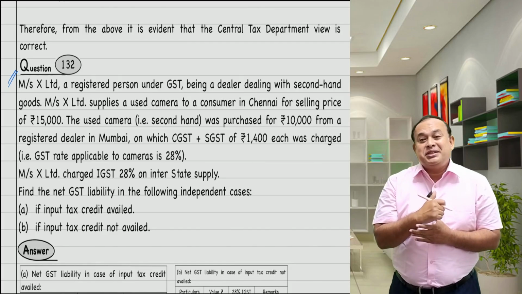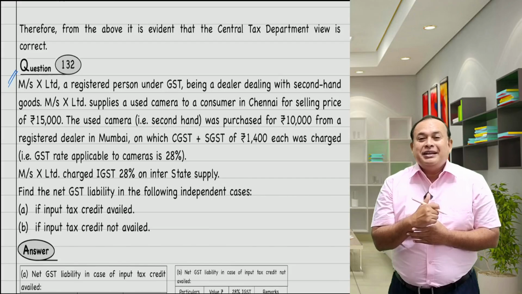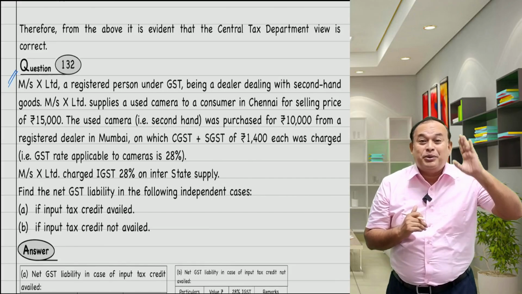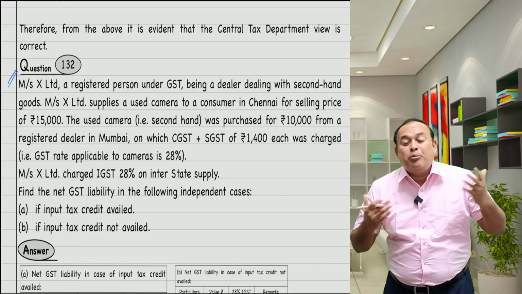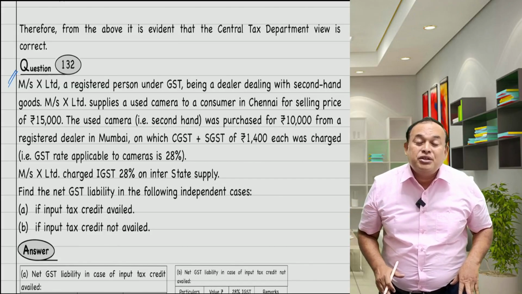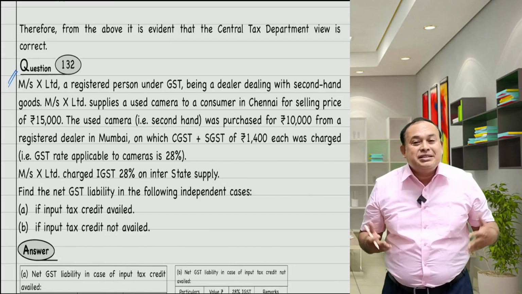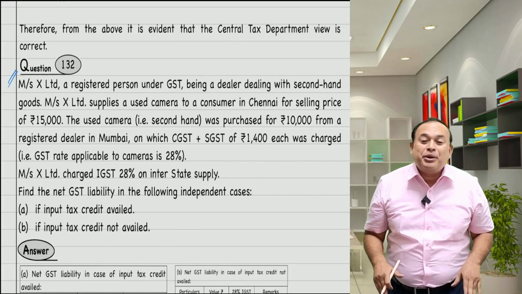Is the margin method to pay the GST available? Yes, available. And rule number 32, sub-rule 5 is only applicable for supply of goods, that too used goods. This margin method is not applicable to supply of services.